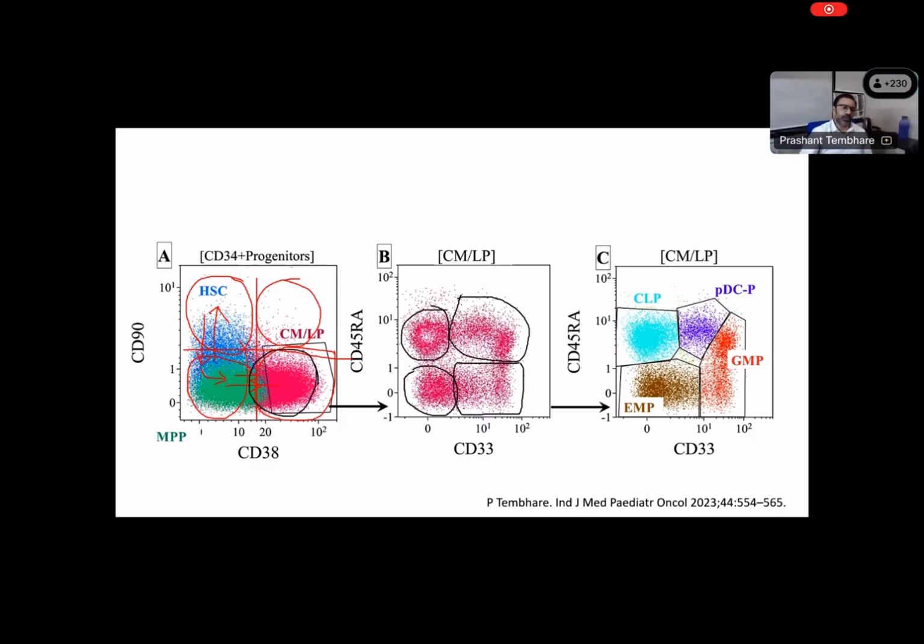Okay. Now let's come to this expression. When we look at the stem cells, we have the earliest component, the CD34 compartment, and the most primitive stem cells. They are CD90 positive.